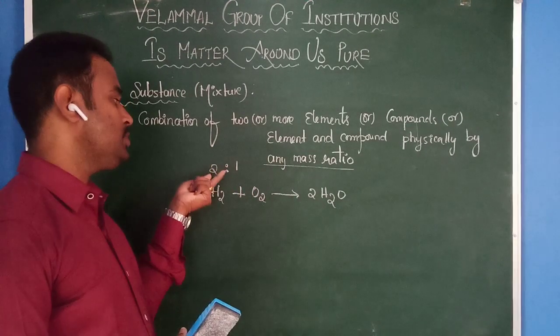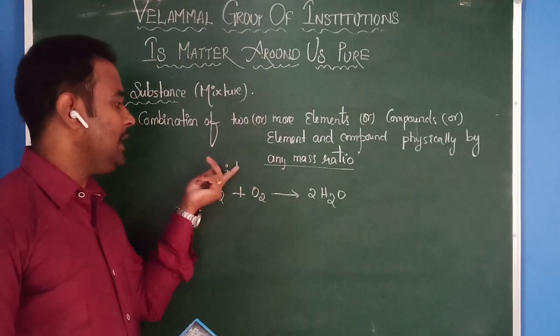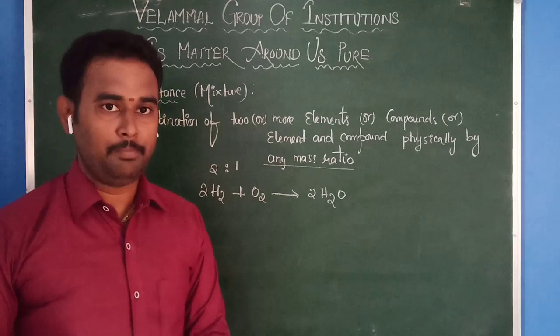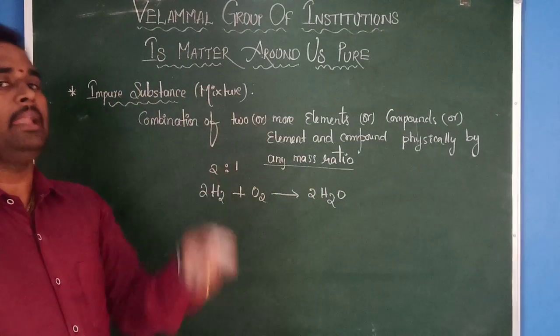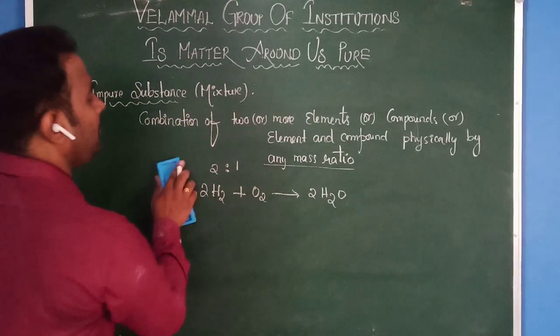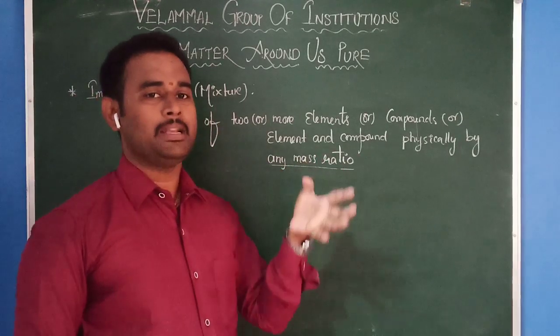You are not supposed to change the ratio of the elements, because if you change the ratio, the formula of the substance will also change. To form a compound, you must maintain a constant mass ratio. But to form a mixture, no need to maintain any mass ratio.